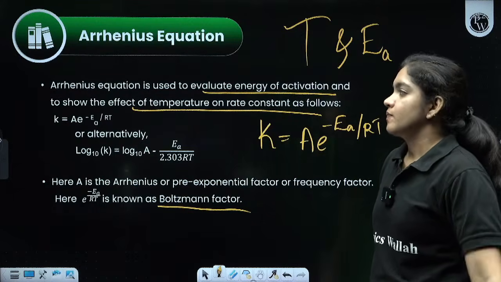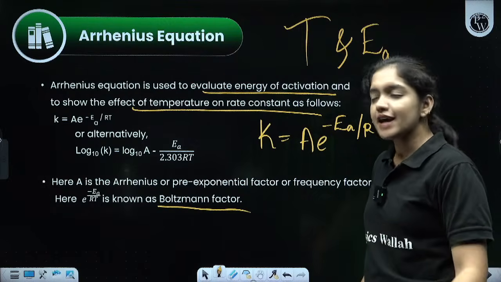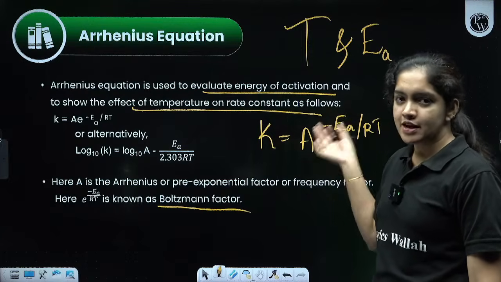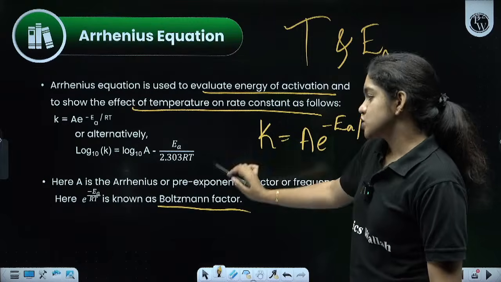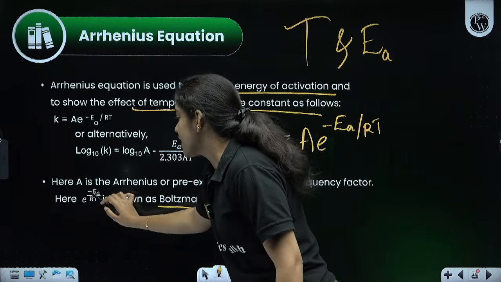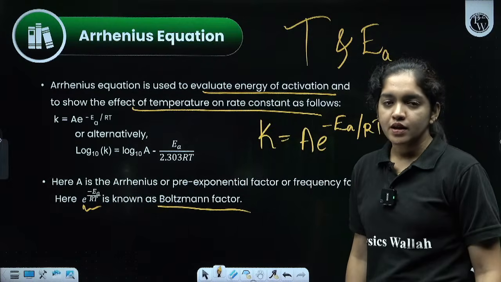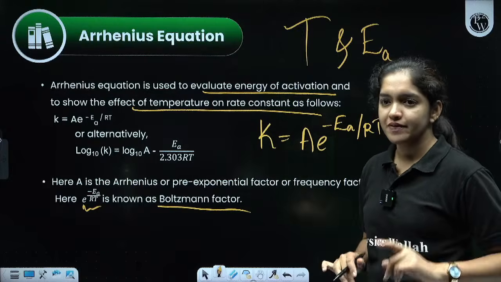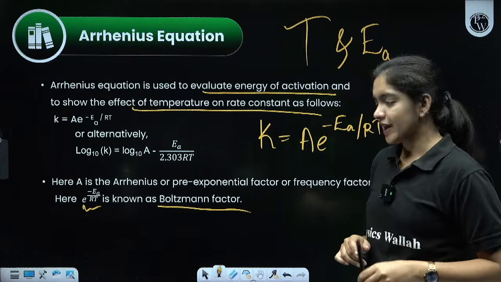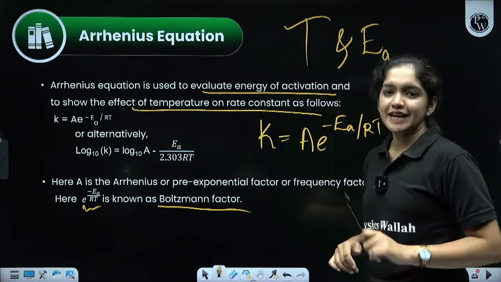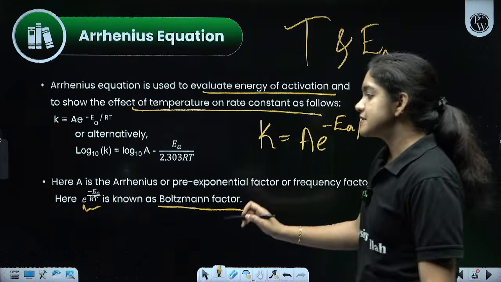Note it, A is the Arrhenius constant, and we can write K equal to A e raised to minus EA by RT. A is the Arrhenius constant, and EA is the activation energy. R and T: T is temperature, R is the universal gas constant, and e raised to minus EA by RT is the Boltzmann factor. And what is small letter e? It's exponential. What is the opposite of exponential? It is log. We already learned in maths, right? Okay, so e is exponential, A is the Arrhenius factor, EA is activation energy, R and T are constants. So learn these terms, they are very, very important.